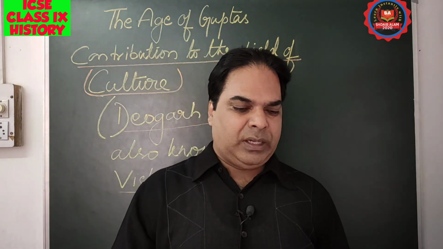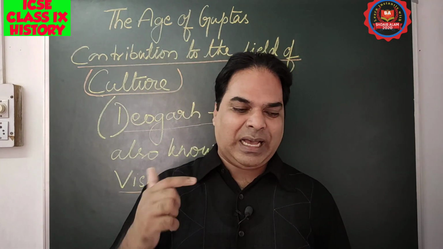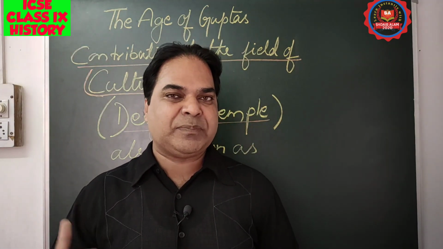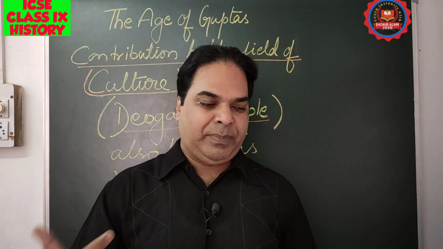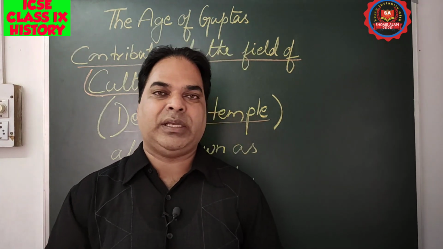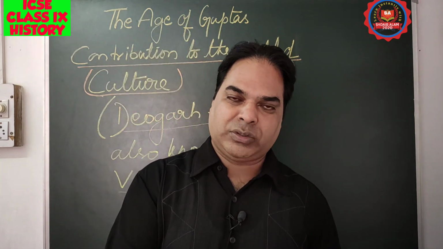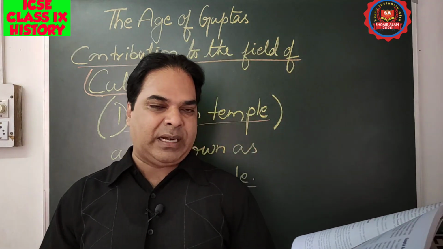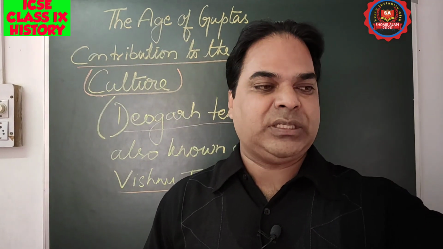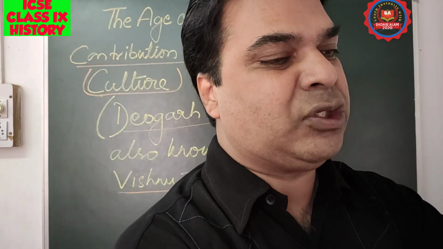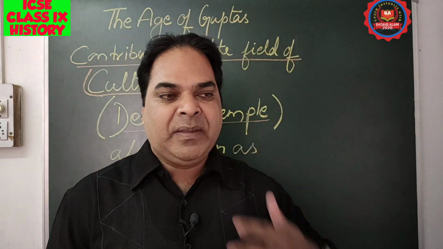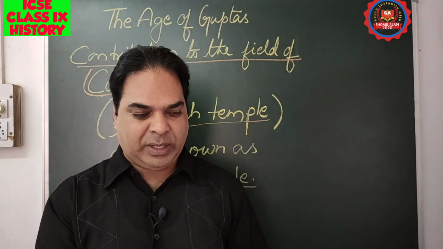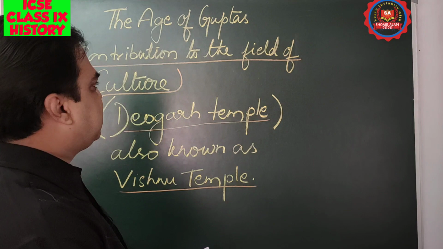Instead it has a high tower, which is known as a shikhara. There is a spire, a roof supported by pillars, and the garbhagriha is also there, which is surrounded by 4 porticos. What is the meaning of porticos? A row of columns supporting a roof at the entrance of a building. So this is the structure and the characteristic features of the Vishnu temple at Devgarh. This is what we had to discuss. So this is all about this chapter.